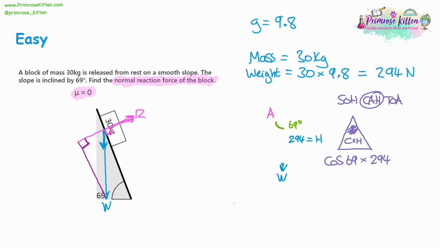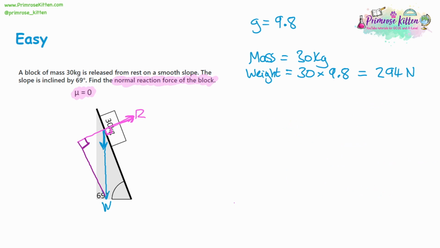So we can work that out on a calculator. And that's going to give us, to one decimal place, 105.4. And this is going to be in newtons because it's the force that we were looking for. So what we have here now is the normal reaction force. So we can see that R is equal to 105.4 newtons. That's the part of the weight that's actually pressing downwards onto the slope.